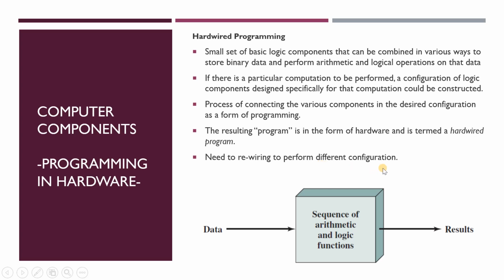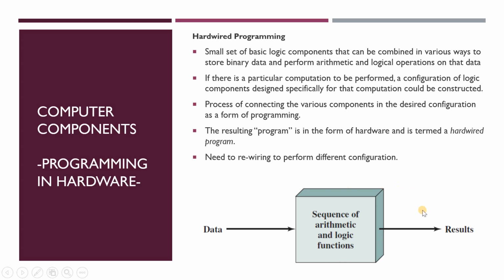As I said before, if we want to do addition, we must configure the components using the basic logic components for addition purposes. And if we want to change the arithmetic configuration from addition to subtraction, we must have different basic logic components.